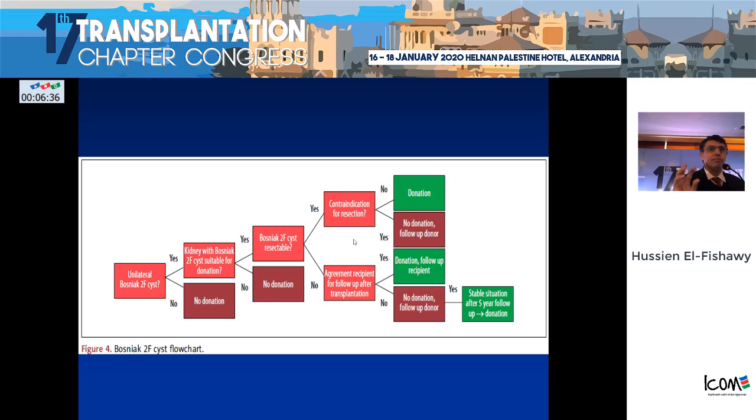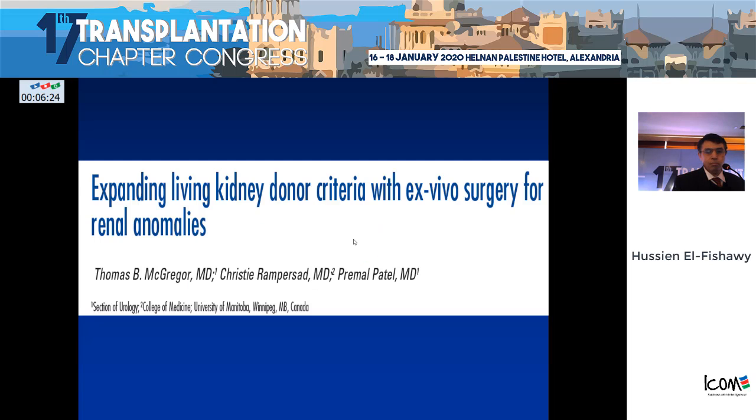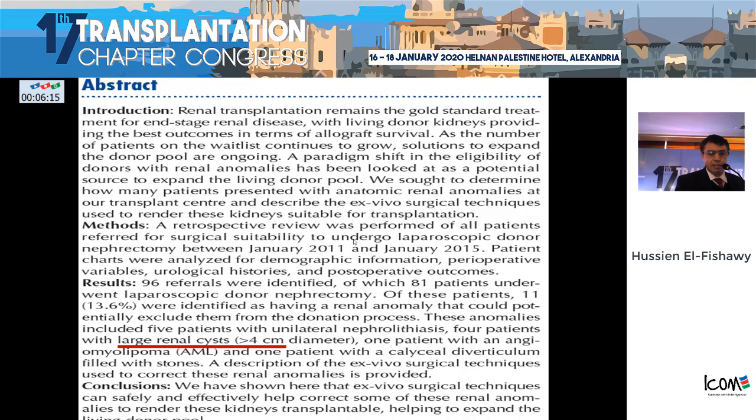What about if I have transplanted the kidney with this categorized cyst to my recipient? We should follow up for 5 years. If there is no change, there is no need for more follow-up. This has created expanded living kidney donor criteria with ex vivo surgery for renal anomalies.